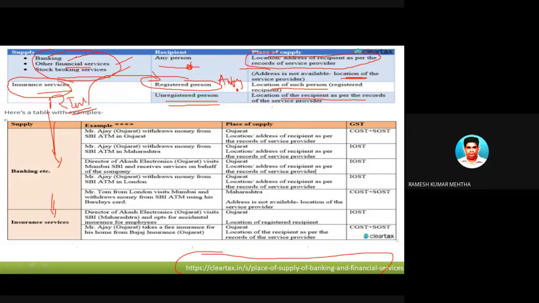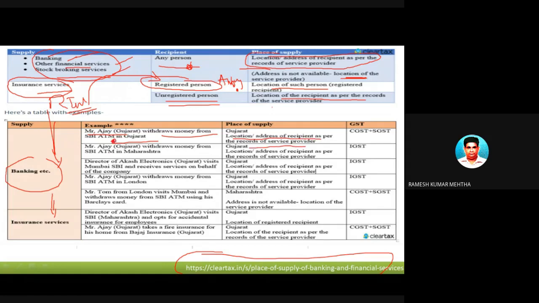Now let's take some examples, very very important, and this will help you get clarification about this concept. Mr. Ajay, the banking services: Mr. Ajay of Gujarat withdraws money from an SBI ATM in Gujarat. So SBI is providing services to Ajay. Ajay is in Gujarat, and the ATM is also in Gujarat. The place of supply is the location of the address of the recipient of the service as per the records of the service provider.